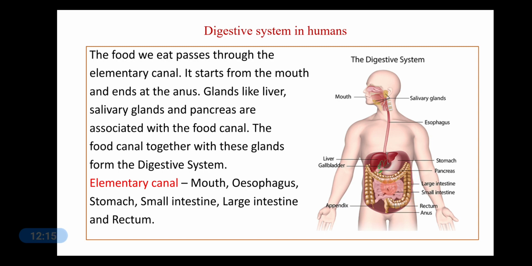Now your food passes through all these parts and ultimately the waste products come down to the rectum and are ejected out of our body through the anus. So this is the digestive system of the human body. We will study about this in detail in our next video.